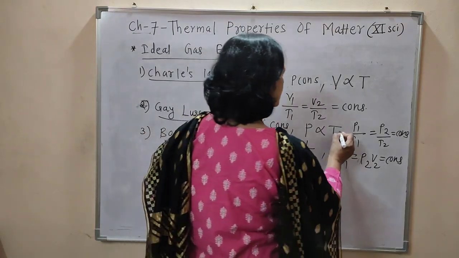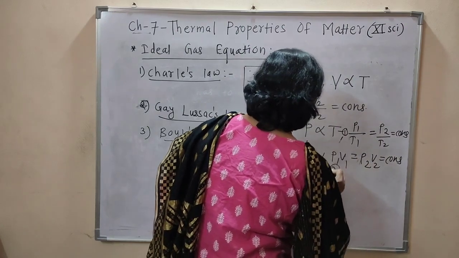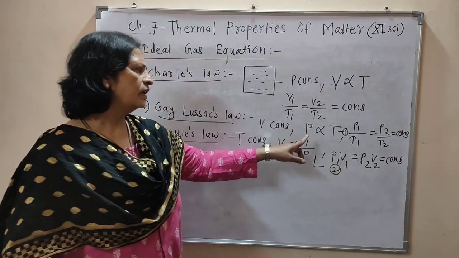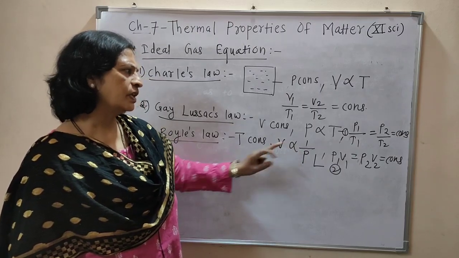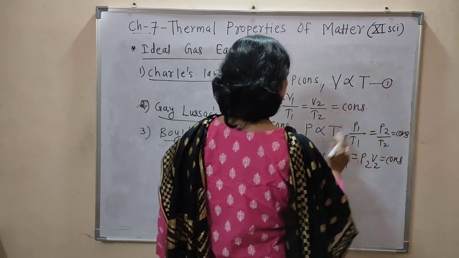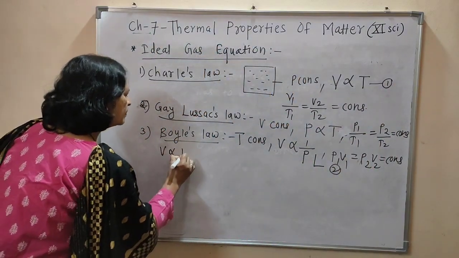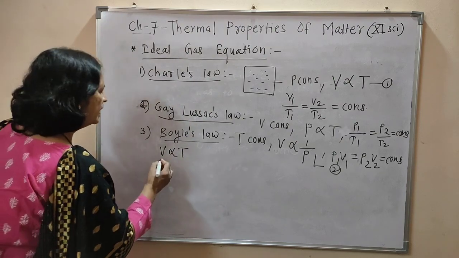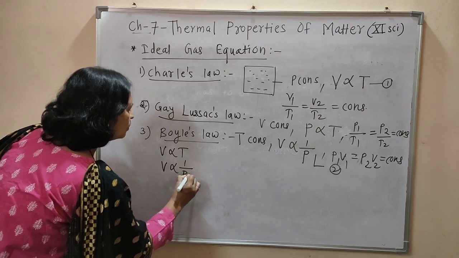Suppose this is equation number 1 and this is equation number 2. In one case volume is directly proportional to temperature, and according to Boyle's law volume is inversely proportional to pressure.